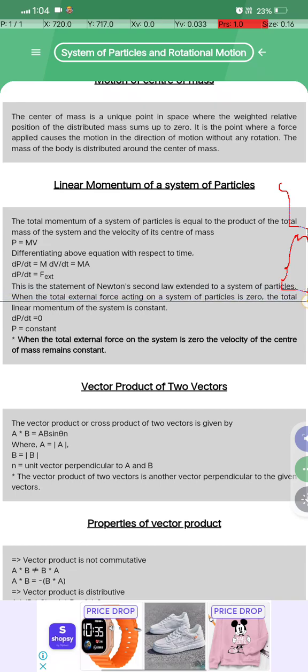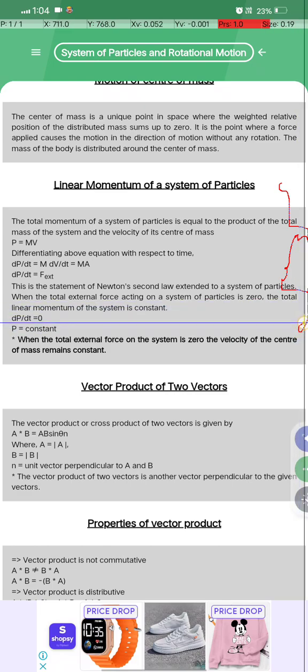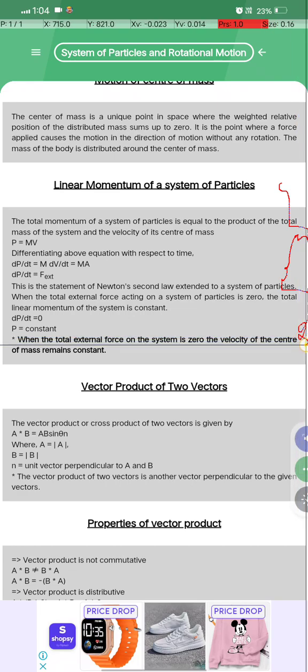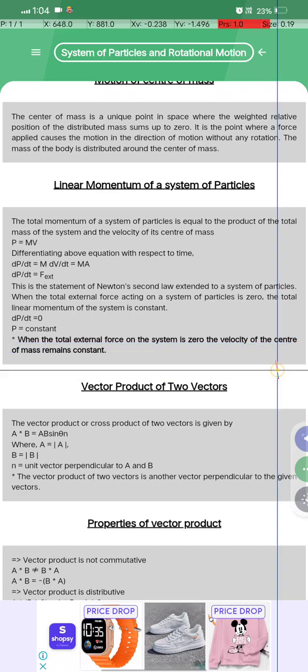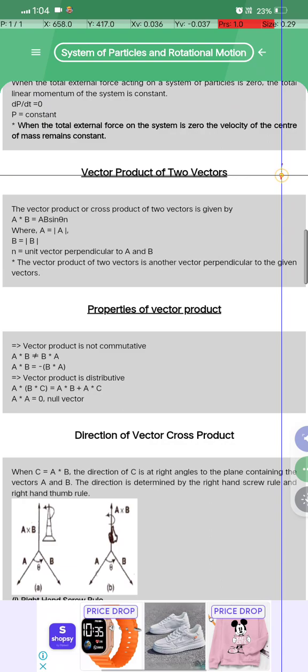When the total external force acting on a system of particles is zero, the total momentum of the system is also constant. dP by dt is equal to zero and P constant हो गया, when the total force on the system is zero and the velocity of the center of mass remains constant. Okay, कह रहा है वेक्टर ऑफ टू वेक्टर्स क्या होता है.